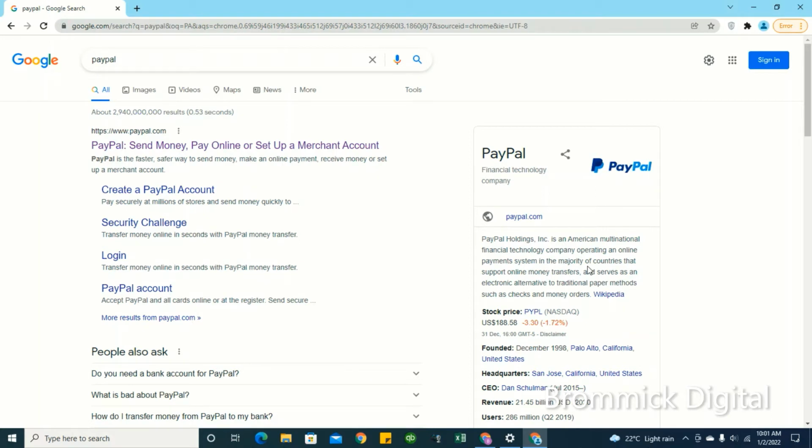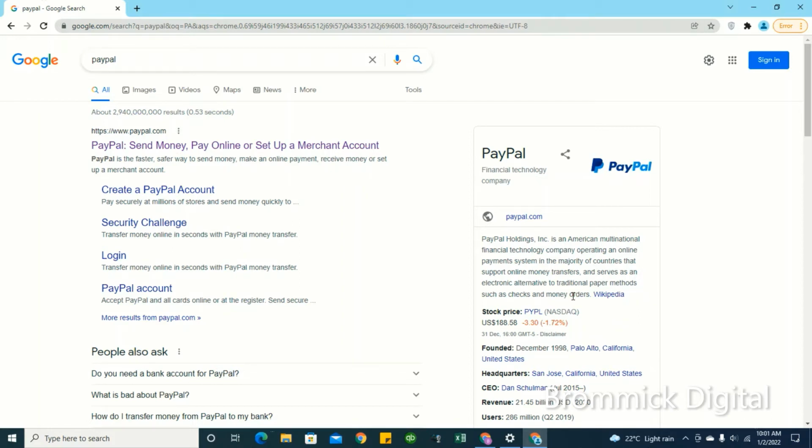Okay, so they're telling you a PayPal account is an American multinational financial technology company operating an online payment system in the majority of the countries that support online money transfers and services, and as an electronic alternative to traditional paper methods such as checks and money orders. Unfortunately, currently in Uganda, PayPal is restricted.